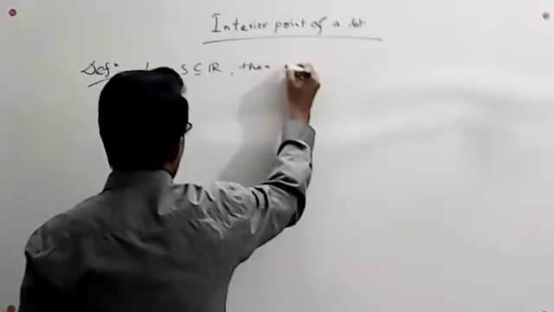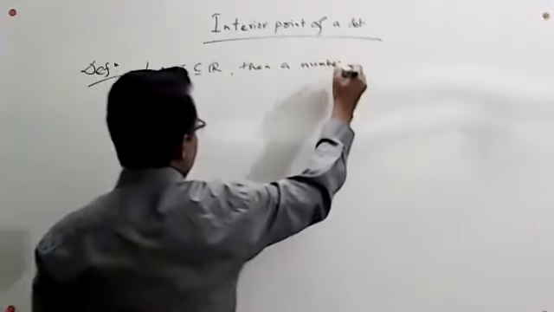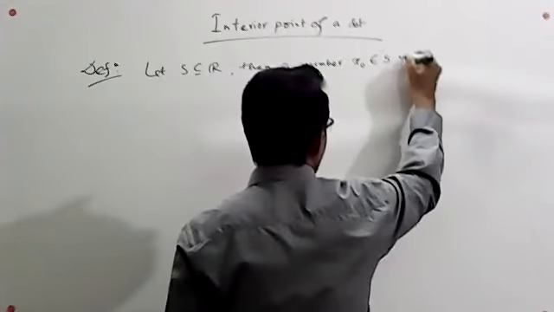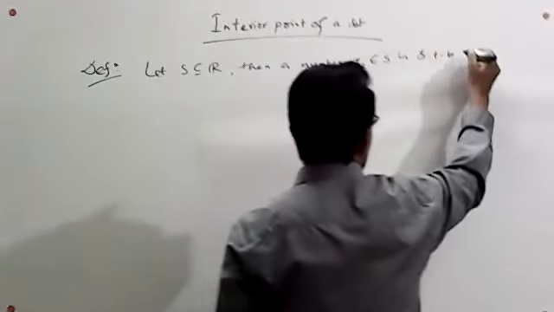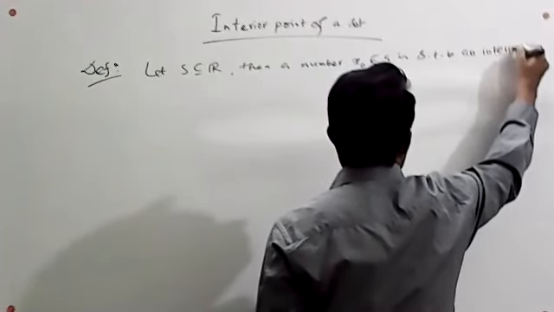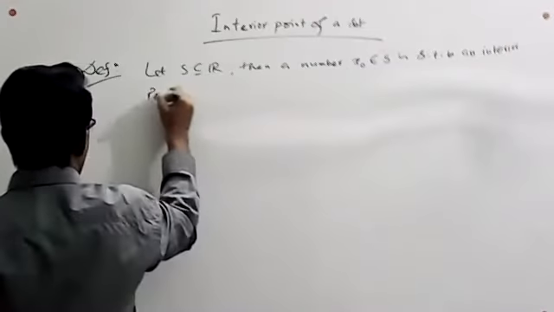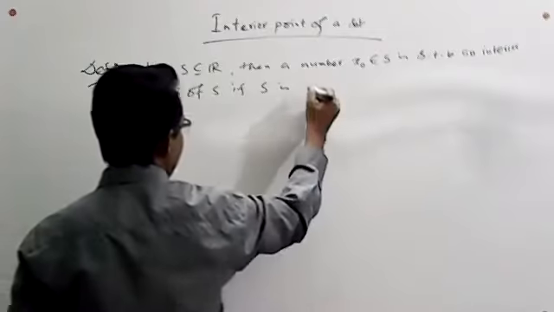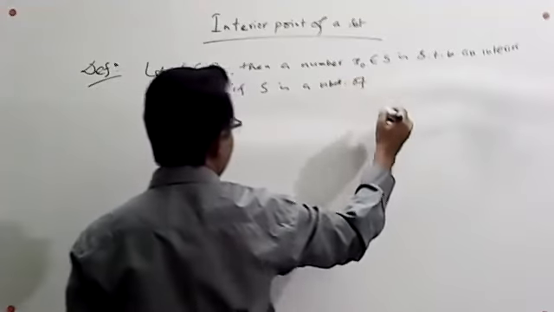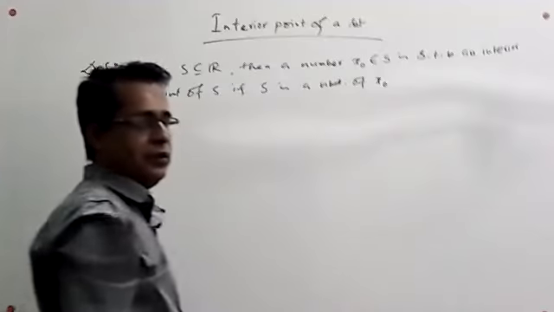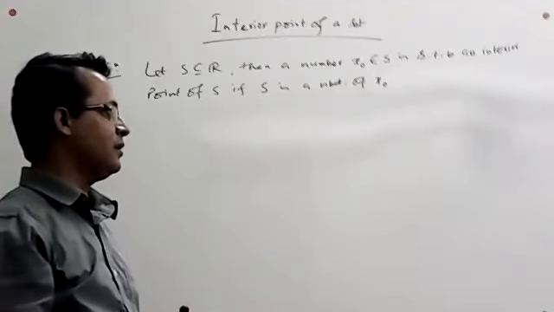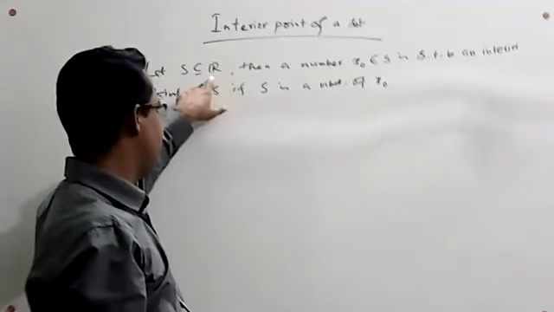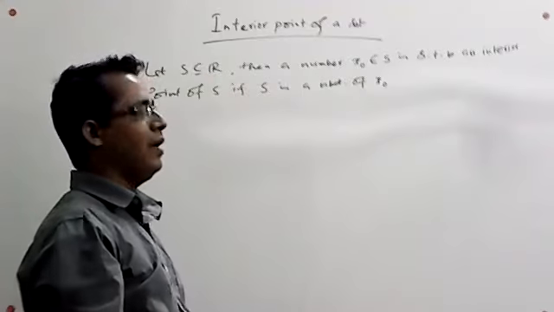Then a number x naught, which belongs to the set S, is said to be an interior point of S if S is a neighborhood of x naught.